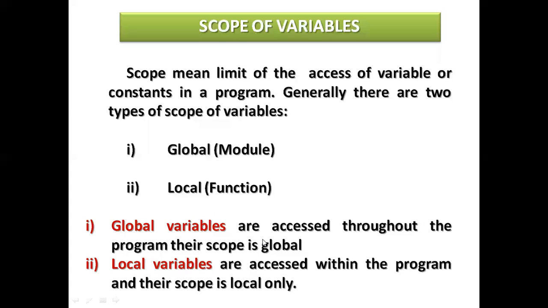Think of your mobile having international and local: if you recharge your local data, you can only make local calls; otherwise, international lets you call anywhere in the world. Just like that, a global variable, once declared at the top of the program, can be accessed in any part of the program. Remember it. Local variables are accessed within the local level only.